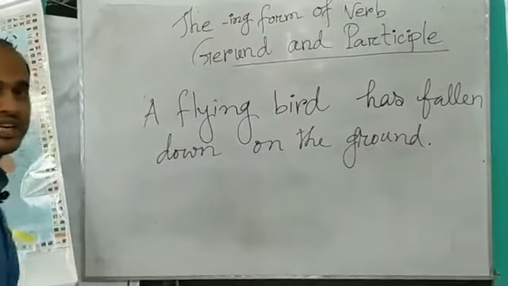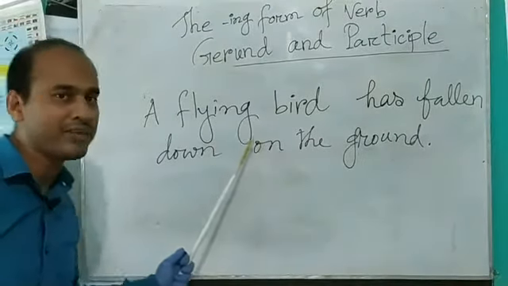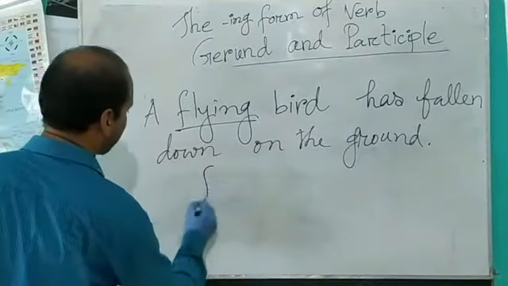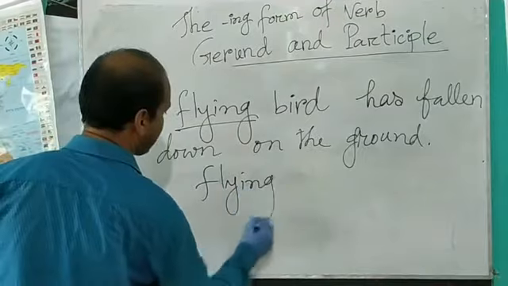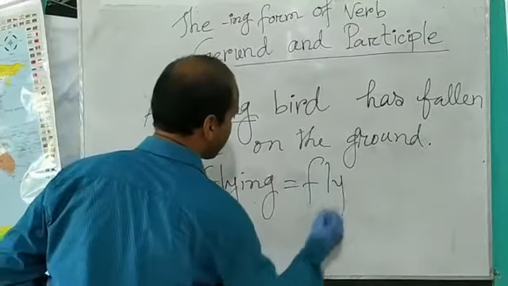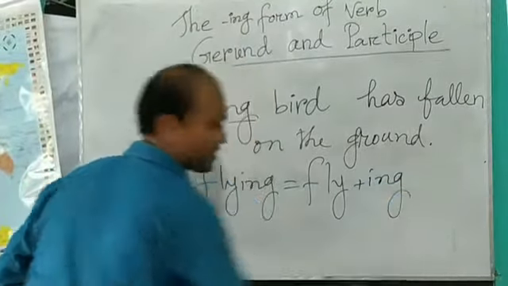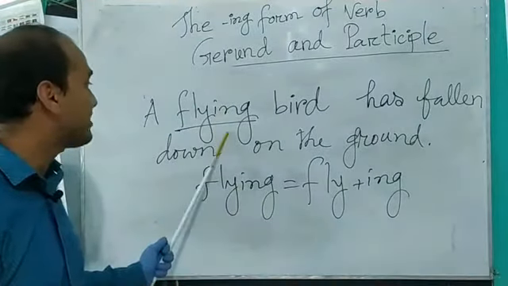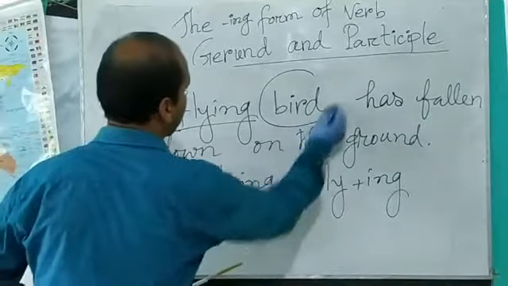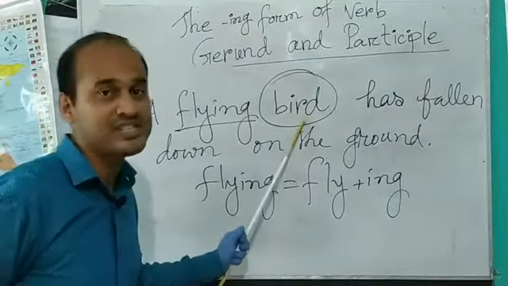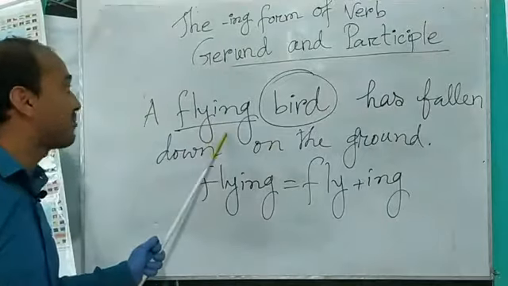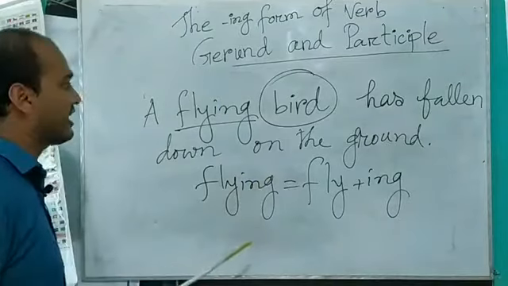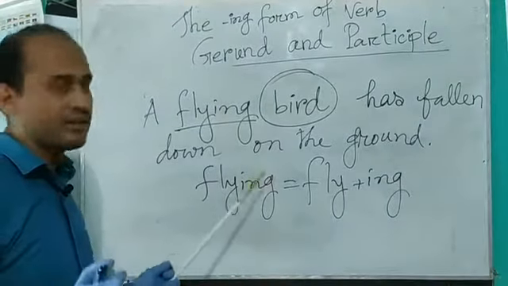Now, dear learners, can you see any verbing here? Right, this word is verbing. Flying comes from fly plus ing. Look at this word, dear learners. Here flying modifies the noun bird. That's why this verbing is a participle, or this word is an adjective. Have you understood the participle easily?